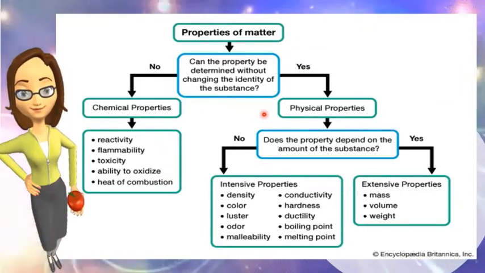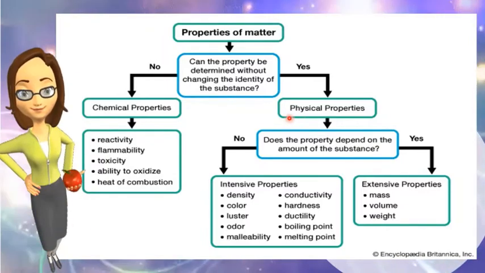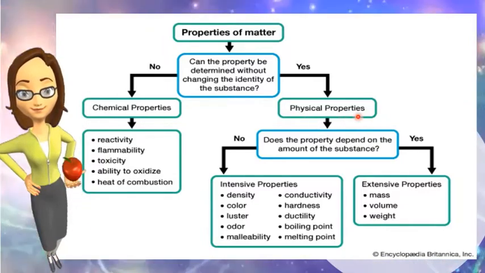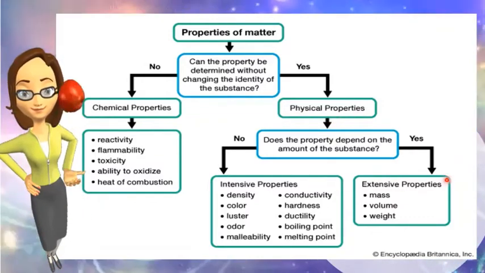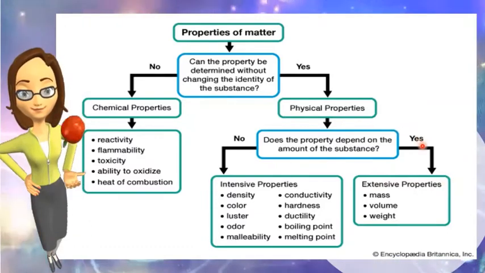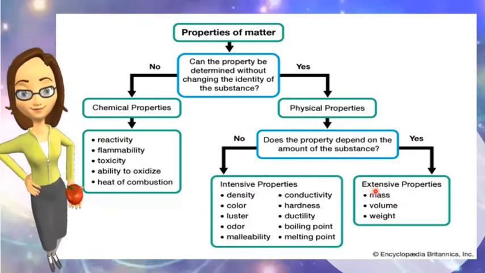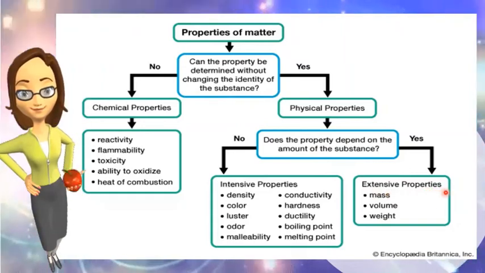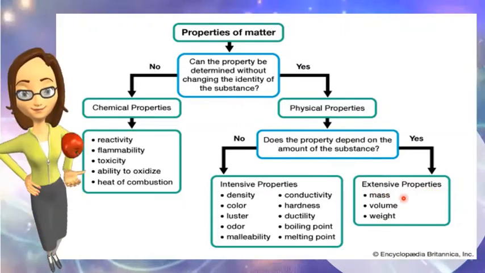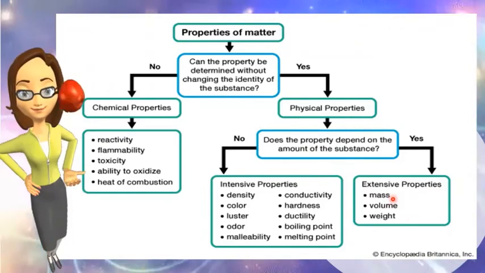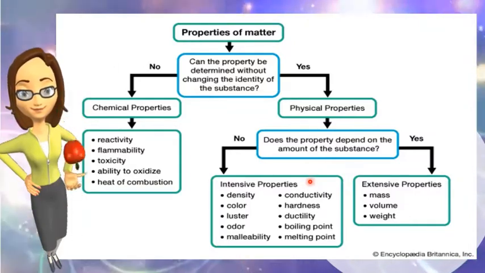Going back to the other category of matter's property, which is the physical property, it is subdivided into two as well: the intensive property and the extensive property. All you need to know is that one type of physical property depends on the amount of its substance, so it is measurable. This is the extensive property, which will measure the mass of an object, its volume, and the weight.